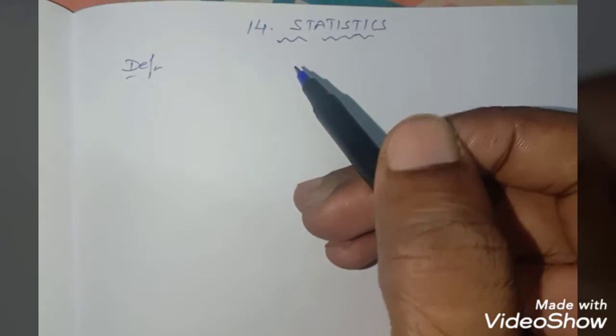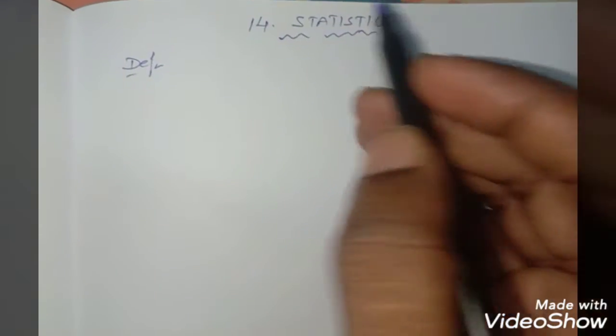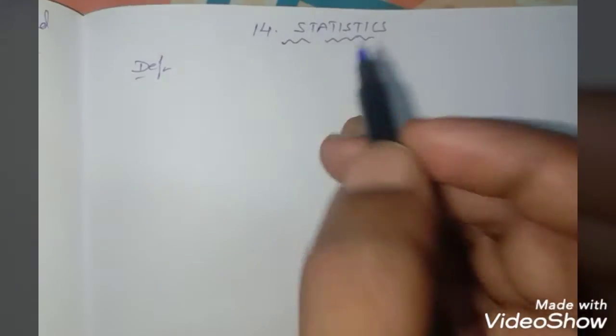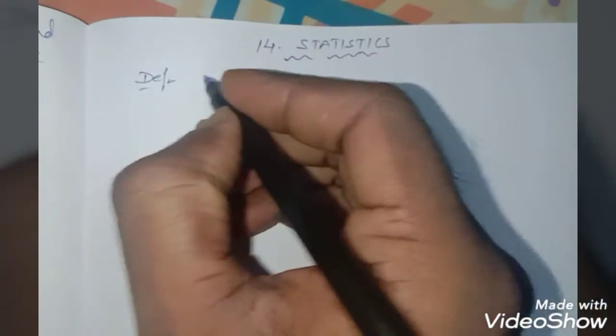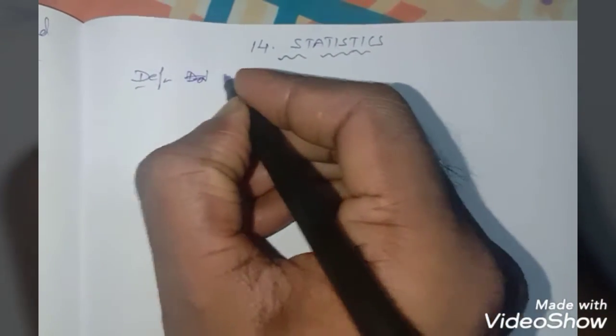So students, in the previous class we learned about probability and completed some of the problems related to exercise 1 and exercise 2. Today we are going to start statistics. Now what do you mean by statistics? The definition of statistics is nothing but collection of data.